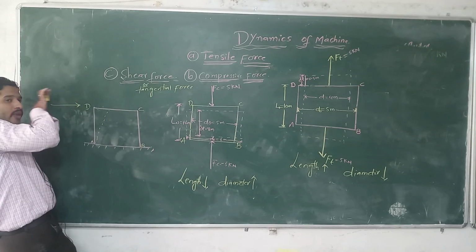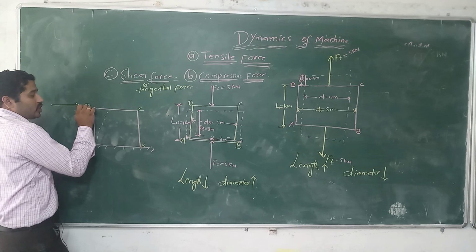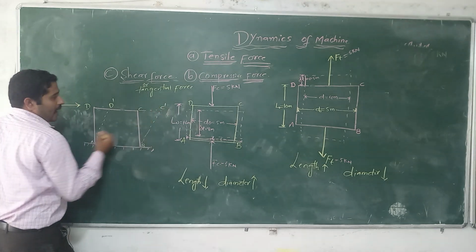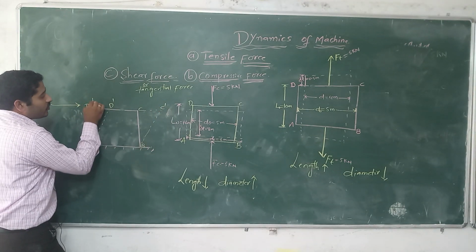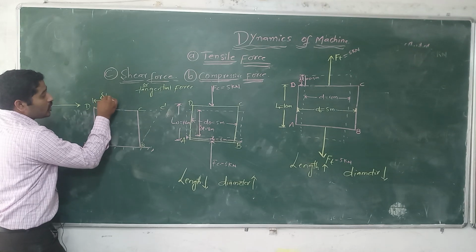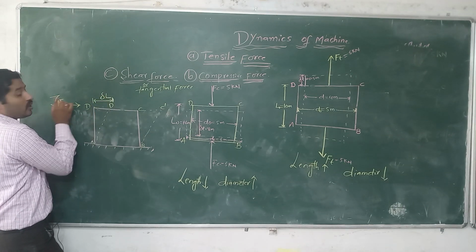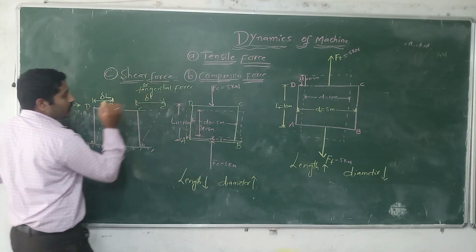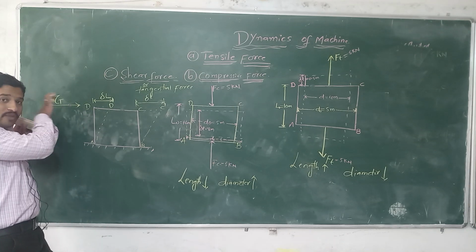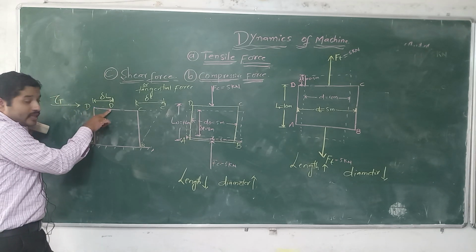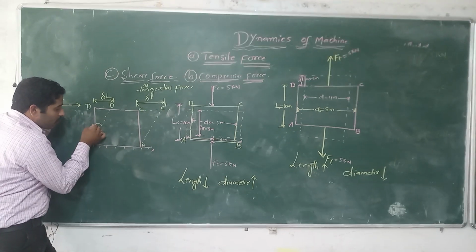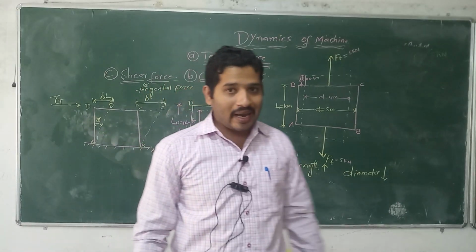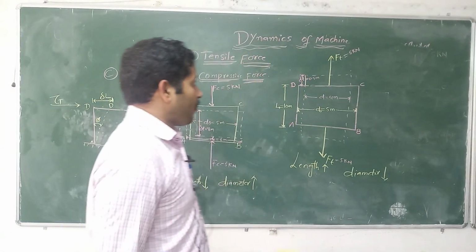If you apply tangential force on this component, D will change to D dash, and C to C dash. So D to D dash is how much length it changes due to the applied tangential force or tangential stress. This one we can say is delta L. Due to the change D to D dash, C to C dash, they make the angle phi. So this phi is how much distortion occurs in this machine bar component.